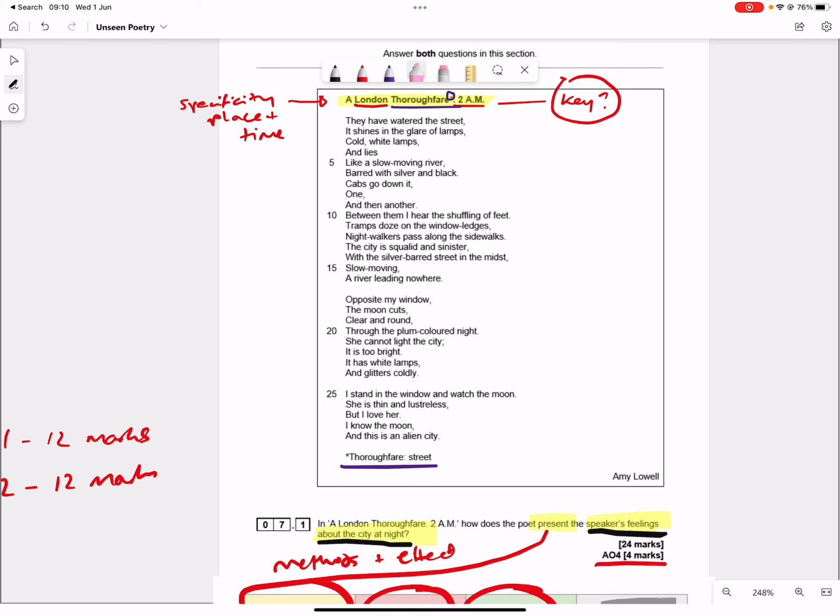Opposite my window, the moon cuts clear and round through the plum-coloured night. She cannot light the city. It is too bright. It has white lamps and glitters coldly. I stand in the window and watch the moon. She is thin and lustreless, but I love her. I know the moon, and this is an alien city.